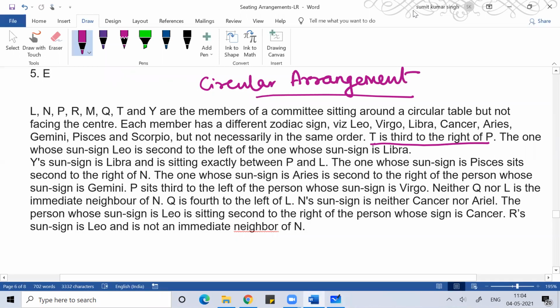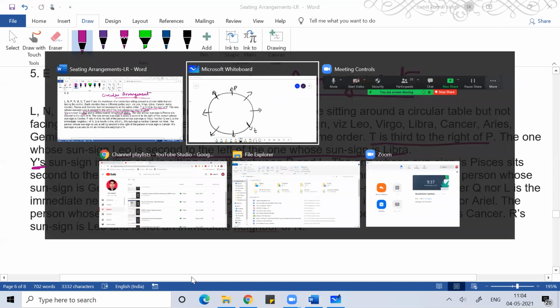The one whose sun sign is Leo is second to the left of the person whose sun sign is Libra. So Y's sun sign is Libra, and he's sitting exactly between P and L.